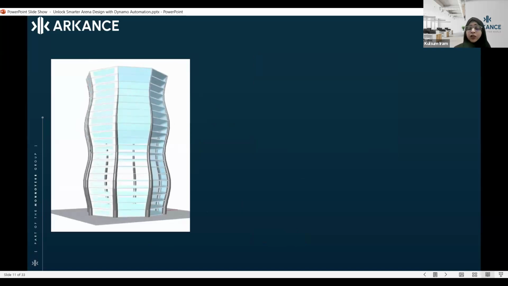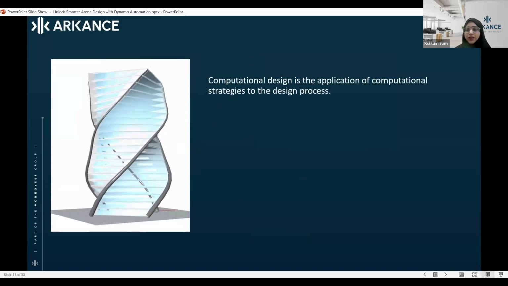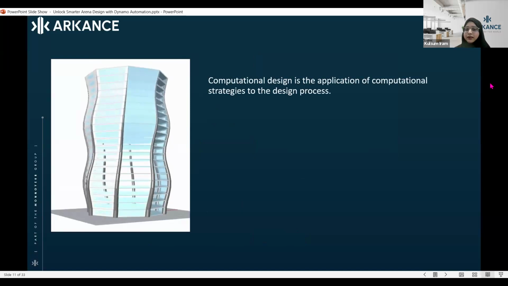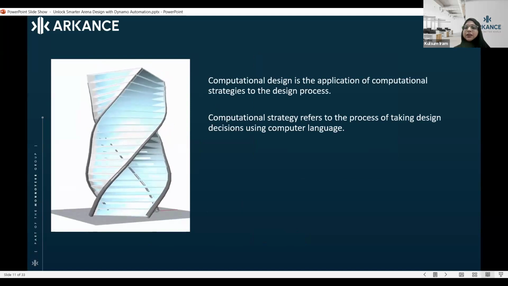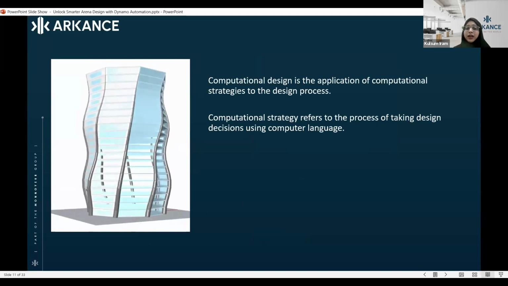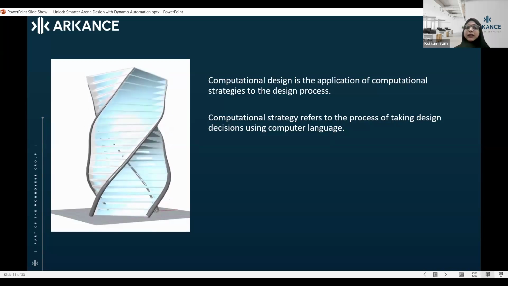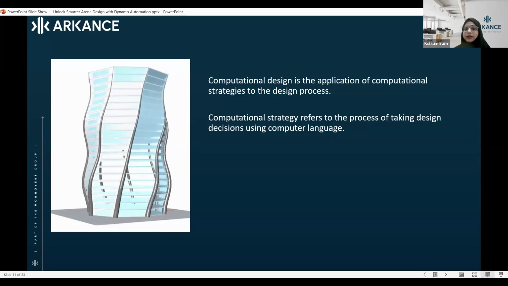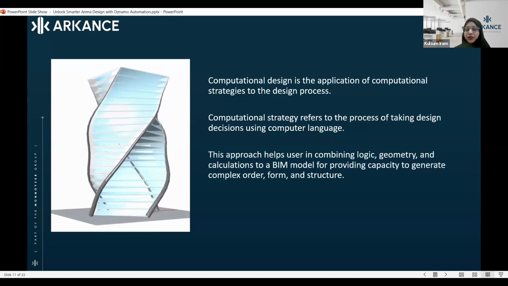Now there's a specific definition for computational design. Computational design is basically a process of strategies, and these strategies refer to taking decisions using a computer language. When we talk about strategies, what strategies do we want to follow to achieve a tower, or an arena, or multiple options to create an arena? That particular strategy using computer language is called computational design.